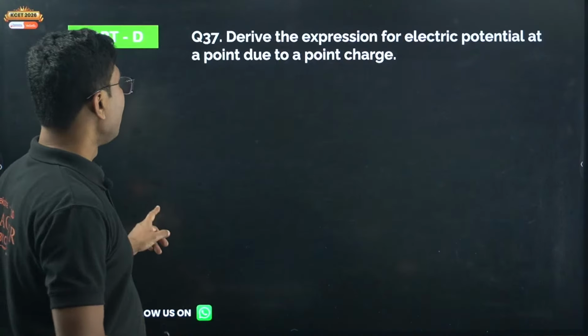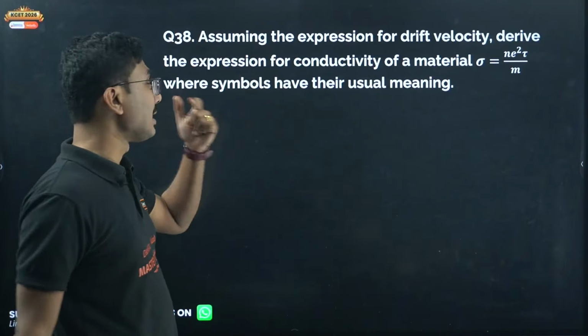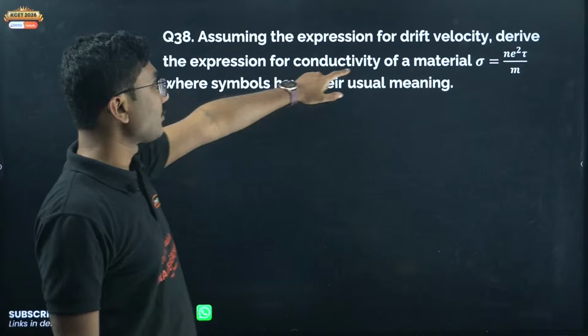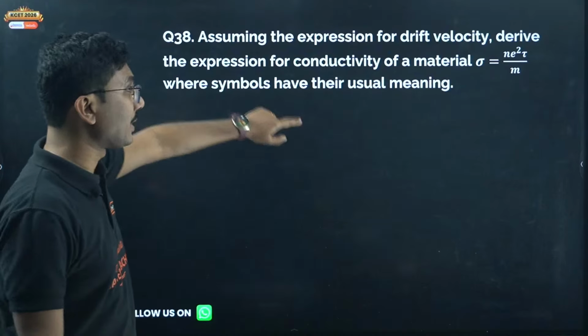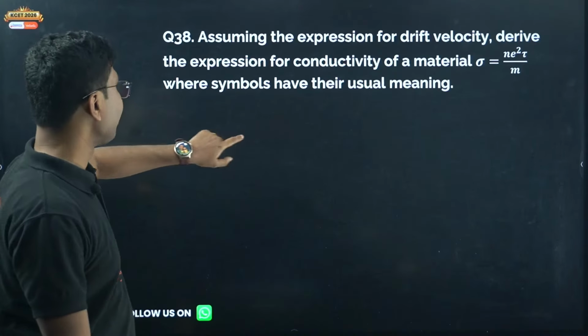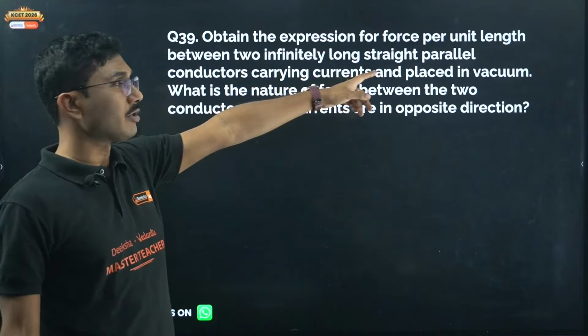Clear? Now derive the expression for electric potential due to a point charge. Common question, I did it in the 30-minute review as well. Assuming the expression for drift velocity, derive the expression for conductivity. This was in a model paper. So in model paper 1, they have given this question. Obtain the expression for force per unit length between two infinitely long straight parallel wires.